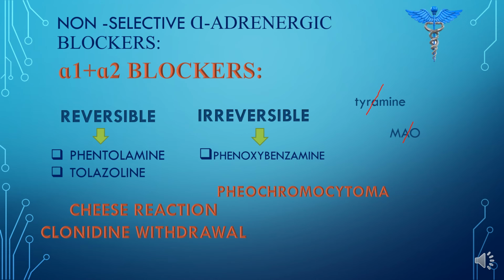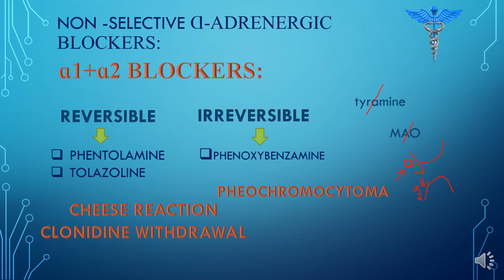Now, what is clonidine withdrawal? If you imagine this as a presynaptic neuron and this as a postsynaptic neuron, I told you that the presynaptic neuron has the alpha 2 receptor which acts as a brake, and an alpha 2 receptor is also present on the postsynaptic neuron which acts in the same way. Now, clonidine is basically a drug which is used to press this alpha 2 receptor. So clonidine is used in order to decrease the BP. If a person has a BP of 160, it will reduce the BP to 120.